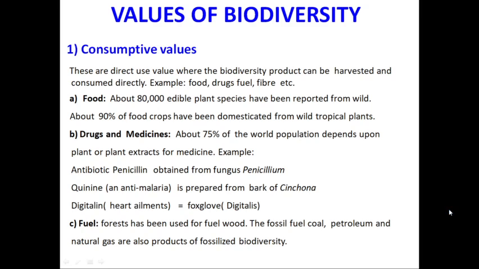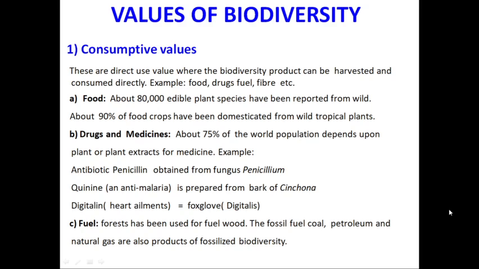Now, we will talk about the values or the benefits of this biodiversity to mankind as well as the environment. The values of biodiversity can be summarized into some points. The first value of biodiversity is consumptive value. This means that we get something from this biodiversity which we consume in our day to day life, and these are the direct use value where the biodiversity product can be harvested and consumed directly.